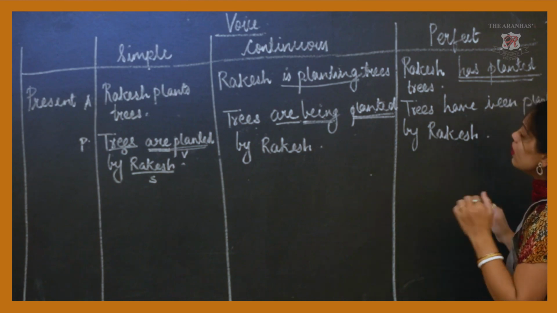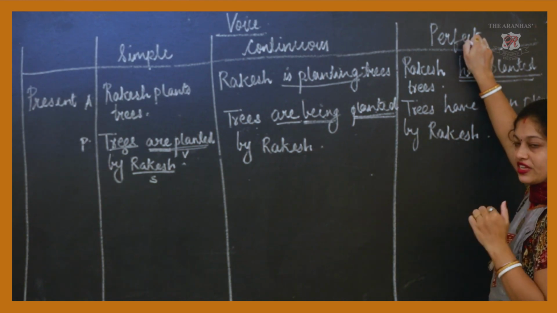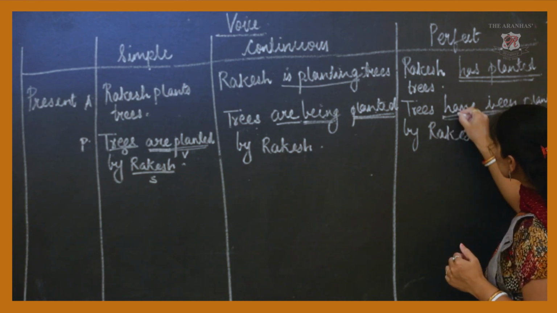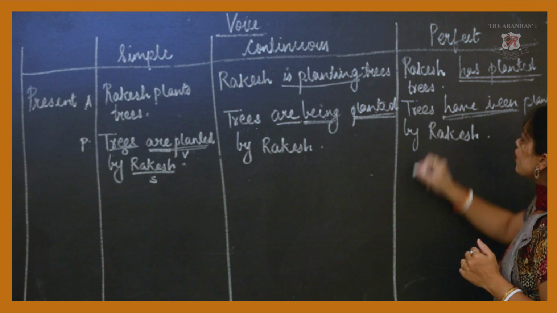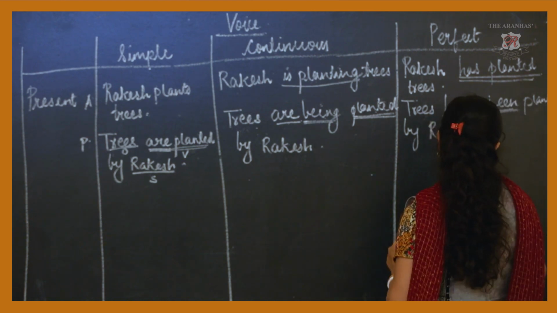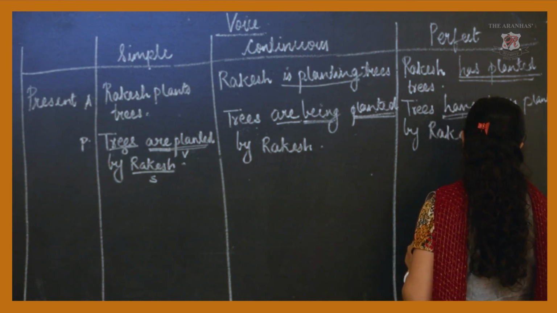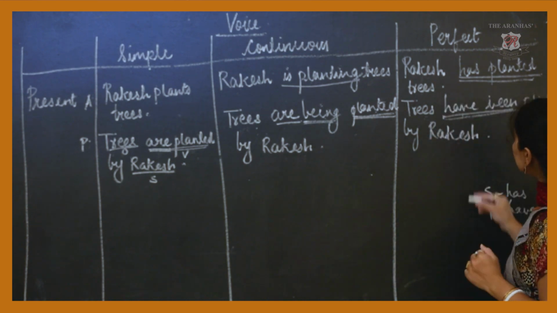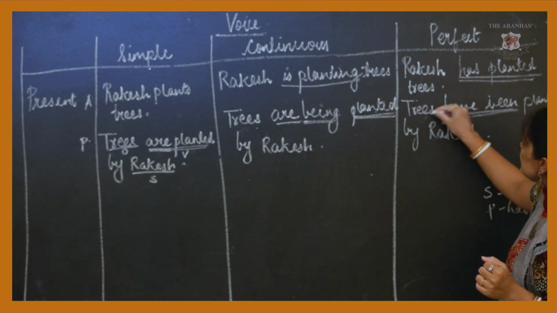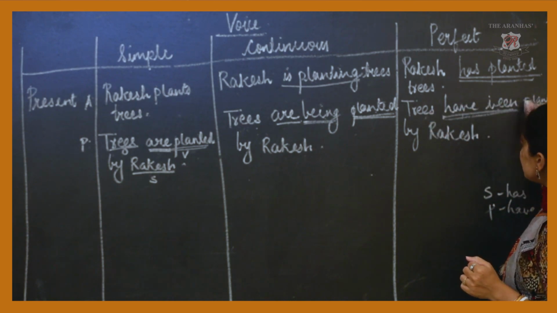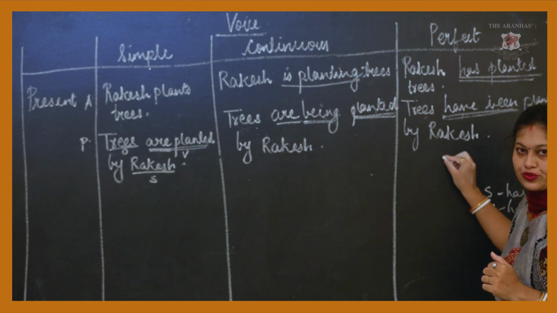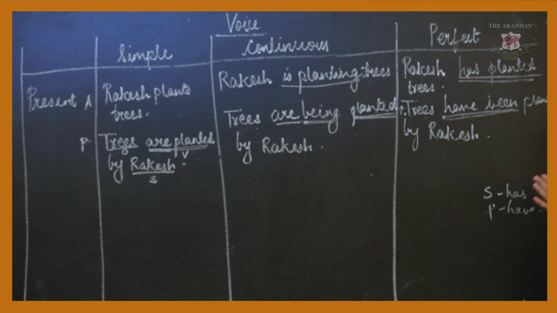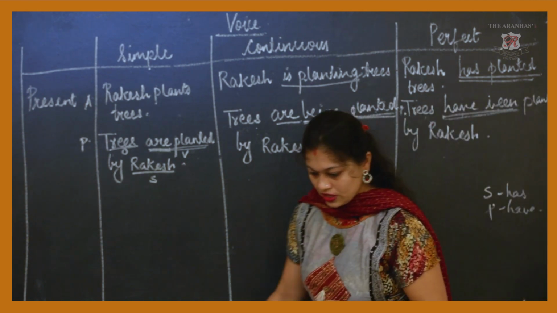When we are using a present perfect tense sentence to convert it to passive voice, have. Now here have, because trees are plural. When it is singular it is has, when it is plural it is have. So since trees are there, trees have been planted by Rakesh. So this is passive voice when the sentence is in the present perfect form.